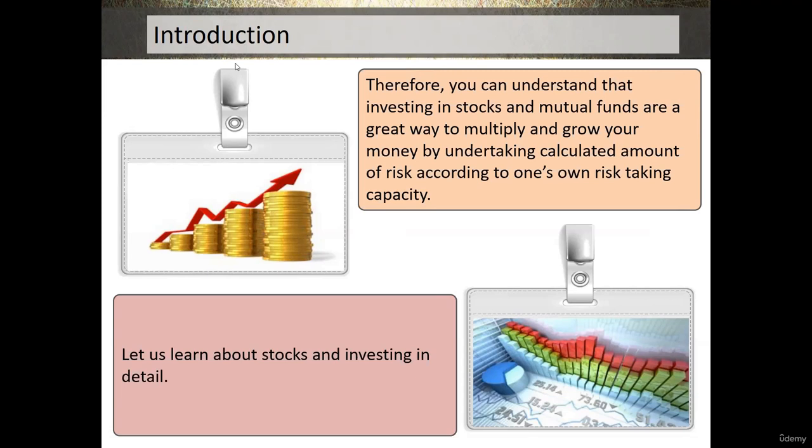FD provides a high rate of interest for fixed saving. Okay, good enough. Depositing a lump sum amount in a fixed deposit. RDs are an advanced version of the fixed deposit. Okay, good.